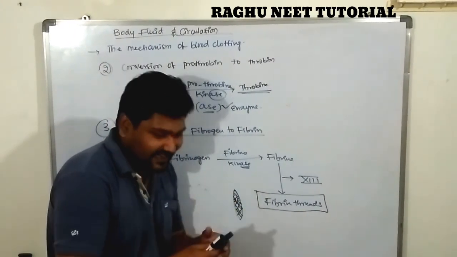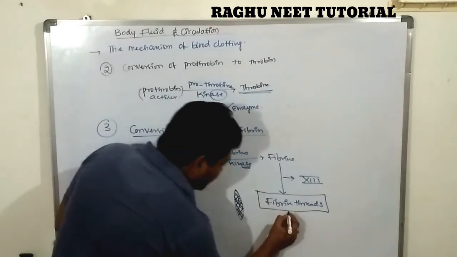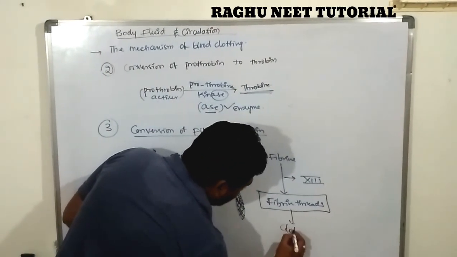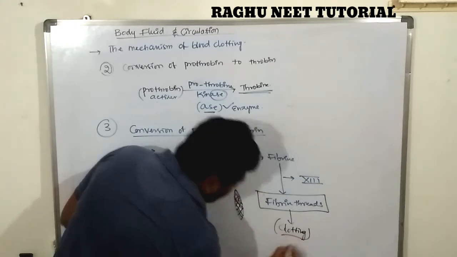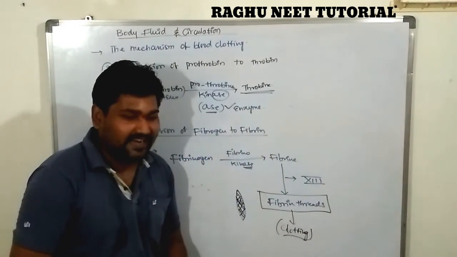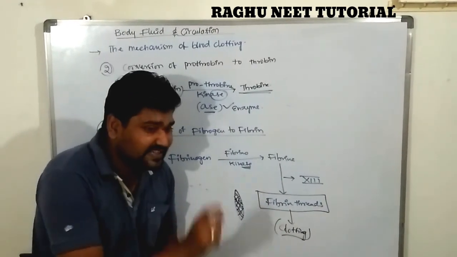So blood clotting occurs. That is known as coagulation. It is one of the biological mechanisms.